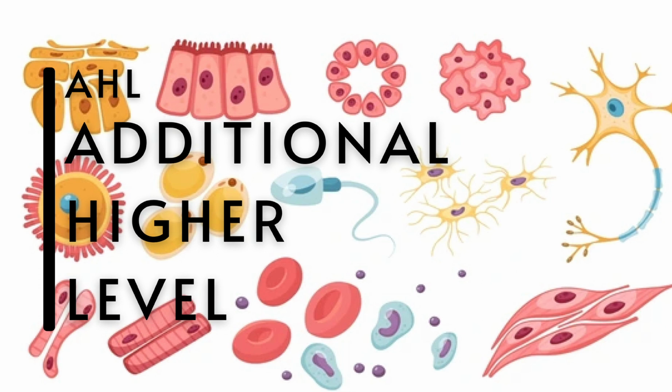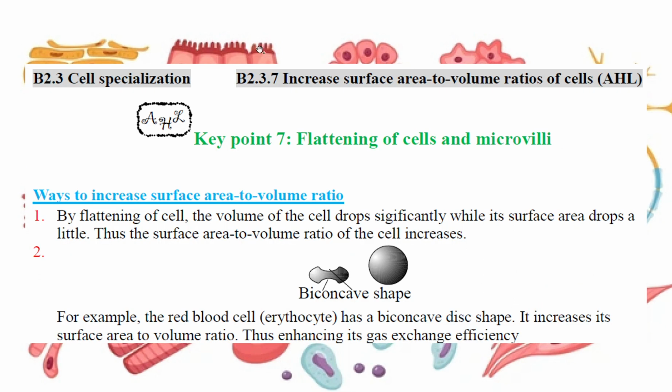So the other part is an additional higher level, a deeper understanding of this. You call it how to increase the surface area to volume ratio of the cell. Flattening of the cell, squeezing the volume. So originally it is a spherical shape. If we compress it into a biconcave shape, the volume drops, right? But the surface area is similar, right? So the surface area to volume ratio will increase. It is for the red blood cell. Red blood cells have this special biconcave shape. It increases the surface area to volume ratio, enhancing the gas exchange efficiency.